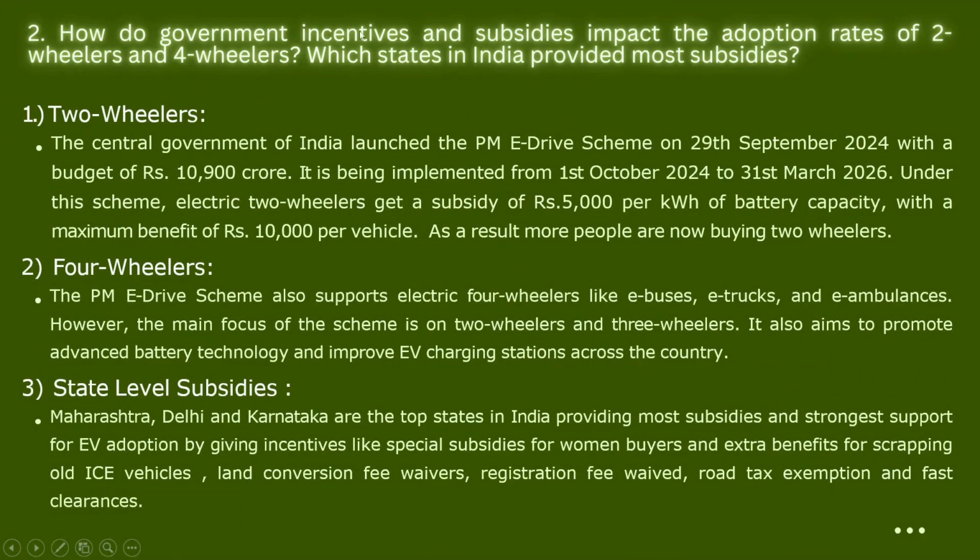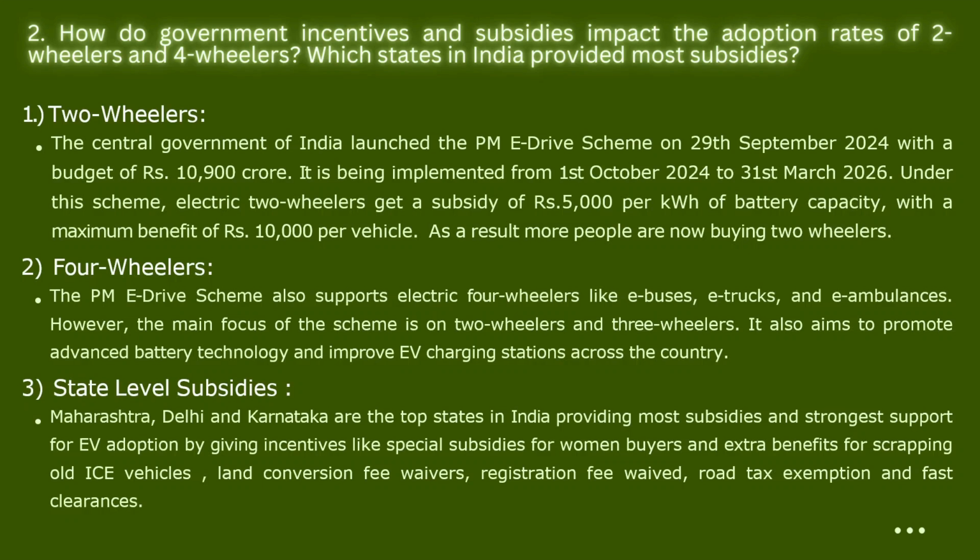How do government incentives and subsidies impact the adoption rate of two-wheelers and four-wheelers? Here, in case of two-wheelers, the central government of India launched the PM E-Drive scheme on 29 September 2024 with a budget of rupees 10,900 crore. It is being implemented from 1st October 2024 to 31st March 2026.